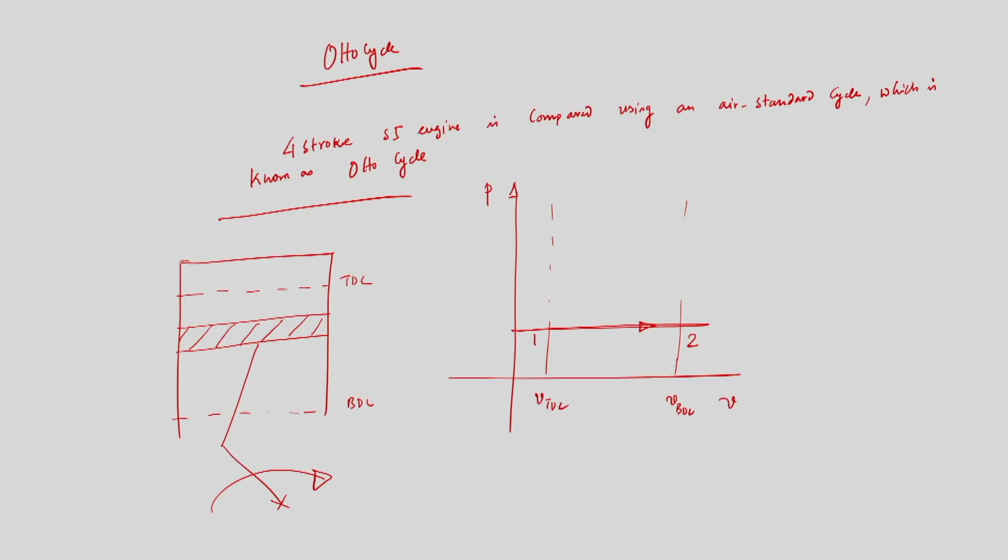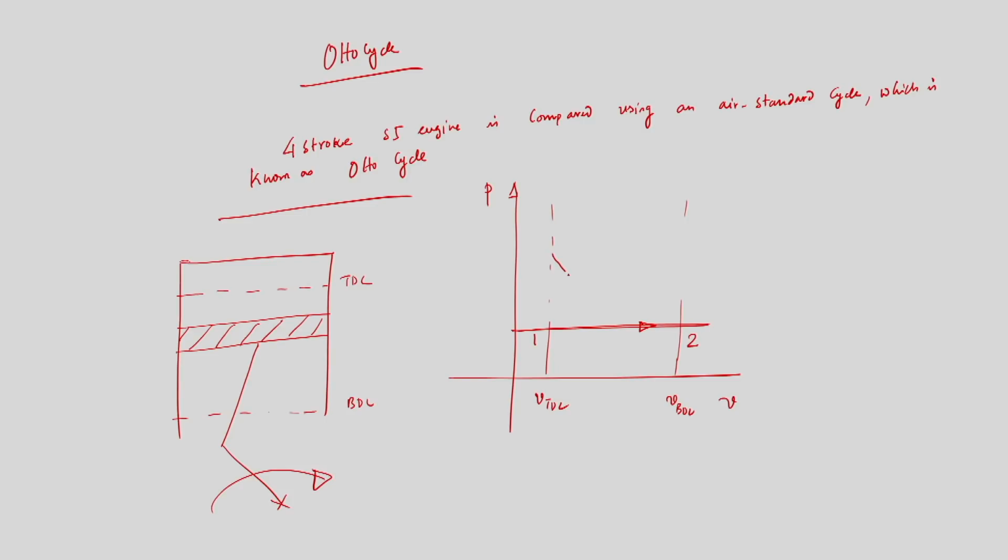So, the piston is coming from TDC to BDC during the intake stroke and we are approximating that the pressure inside the cylinder is remaining constant, rather volume is changing from TDC to BDC, that is what we can see from the PV diagram, and the pressure inside the cylinder is approximated as atmospheric pressure. Fine. Next stroke is the compression stroke. So, again the piston will move from BDC to TDC. While the piston is moving from BDC to TDC, the volume will be compressed, the pressure will go high. So, pressure will be high, at the same time volume will decrease, and we are approximating this process by an isentropic process 2 to 3.